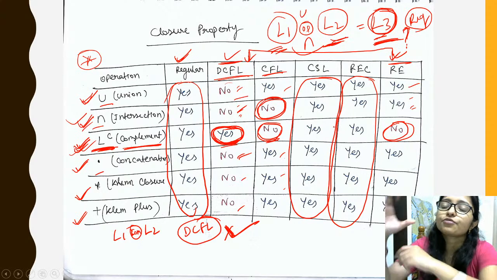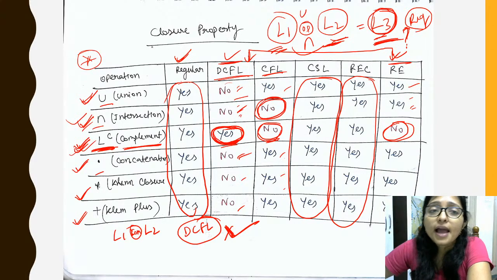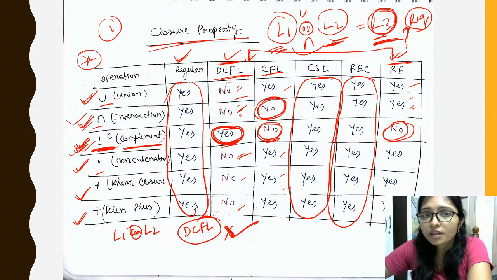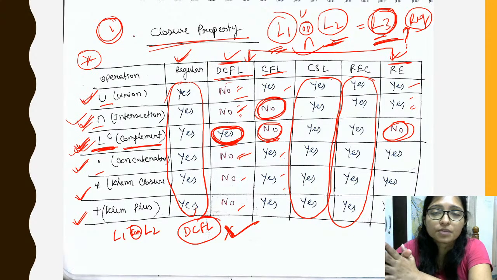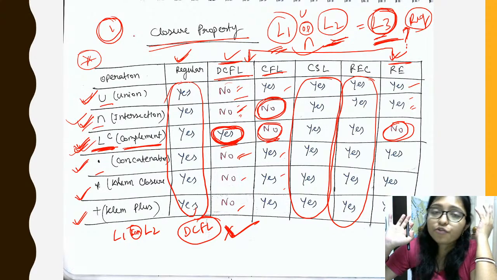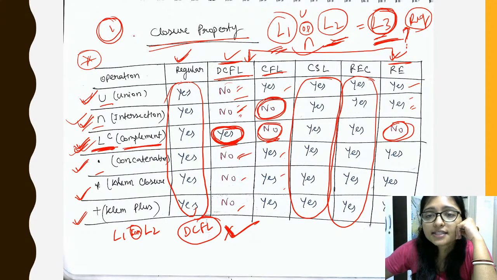Try to write this before starting your exam, because at least one question always comes from this closure property. Please write down this chart before starting your exam, because under examination pressure you will forget. And try to practice this chart every day.